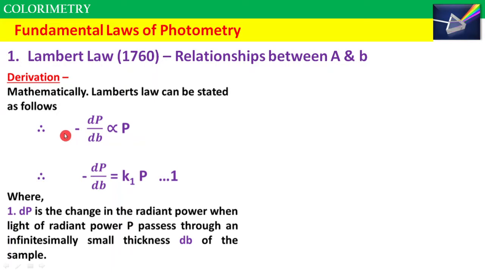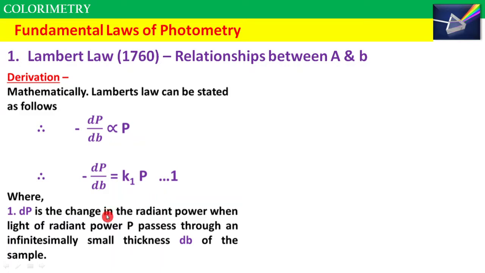When a beam of monochromatic light is allowed to pass through a transparent medium, then the rate of decrease of radiant power with the thickness of the medium is directly proportional to the radiant power of incident light. So here, minus dP upon dB is directly proportional to P. Removing the proportionality sign and introducing a proportionality constant, we get: therefore minus dP upon dB is equal to k1 times P.